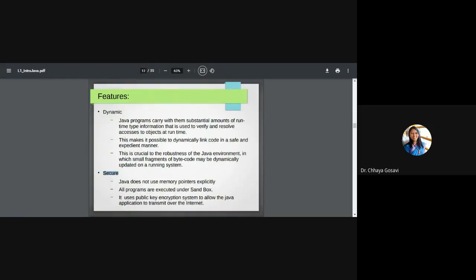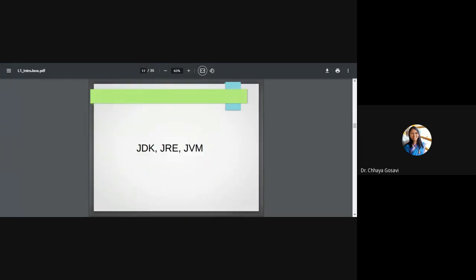Next are very important keywords: JDK, JRE, and JVM. What is JDK, JRE, and JVM?